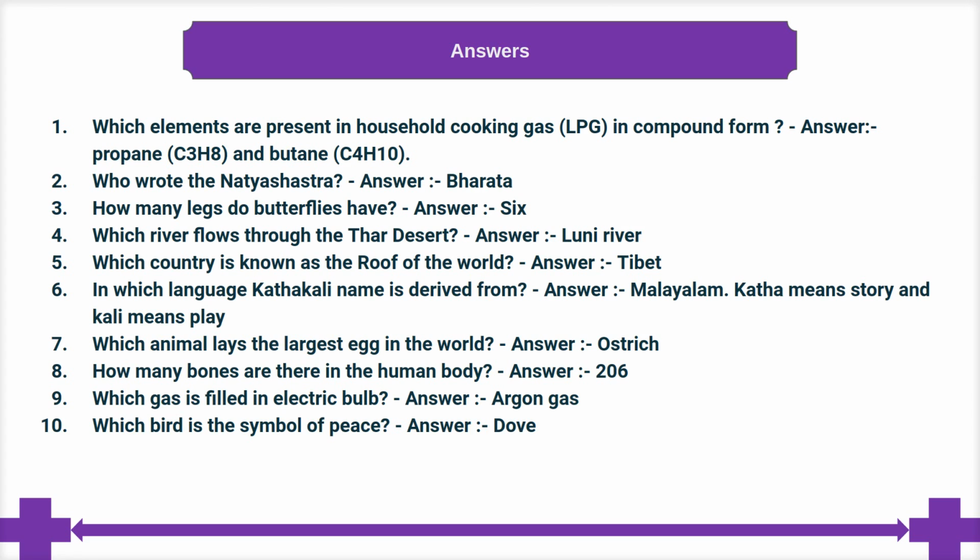Answer, Malayalam. Katha means story and Kali means play. Seventh, which animal lays the largest egg in the world? Answer, ostrich. Eighth, how many bones are there in the human body? Answer, 206. Ninth, which gas is filled in an electric bulb?